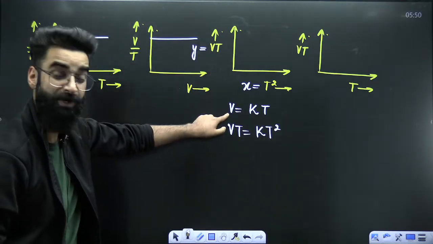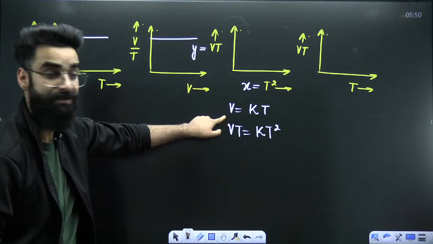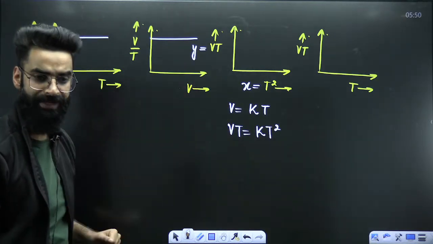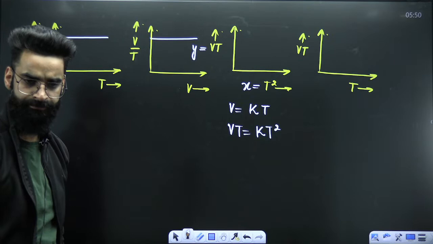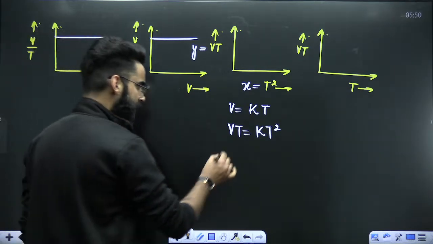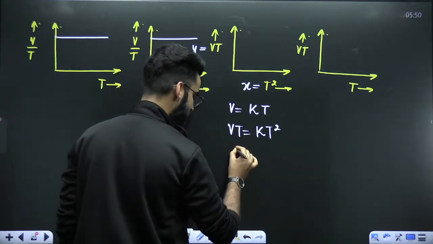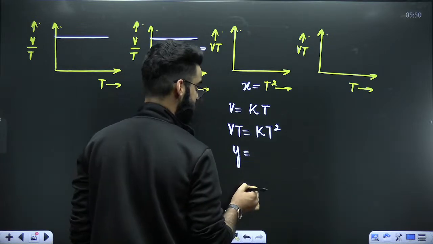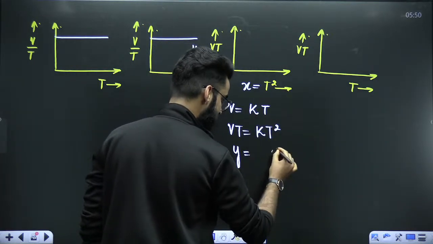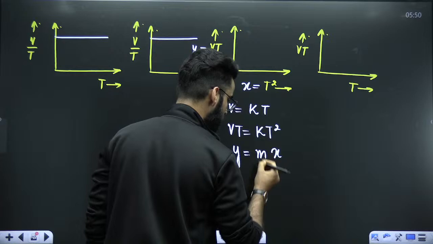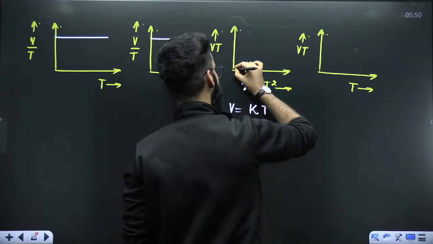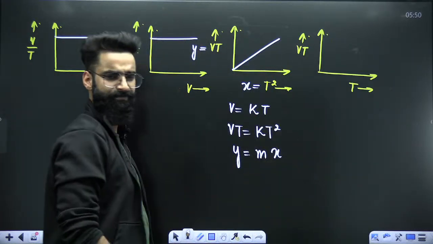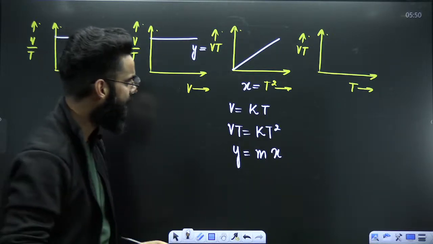Because I did not want V here, I wanted Vt. Now this Vt you're plotting along the y-axis, so instead of Vt you're writing y is equal to. Instead of T square, you're writing x. So K becomes your M. Y is equal to mx. Isn't it going to be a straight line? Simple, done and dusted, right?